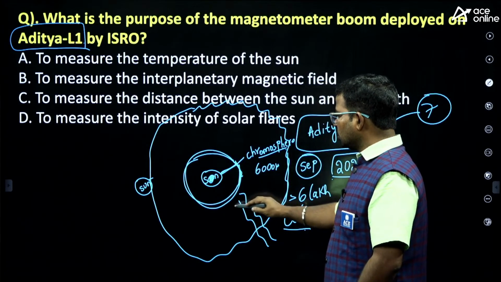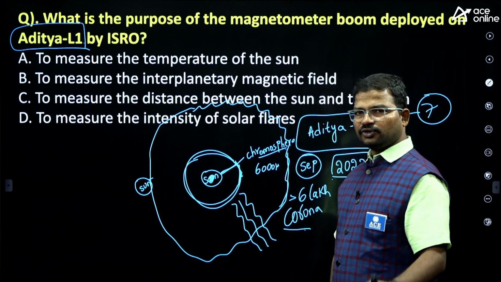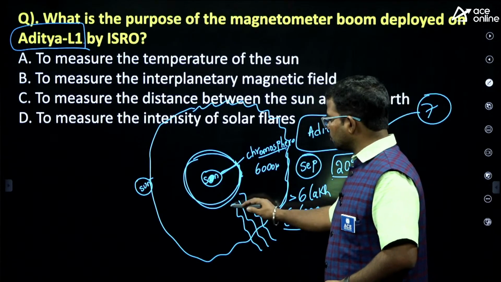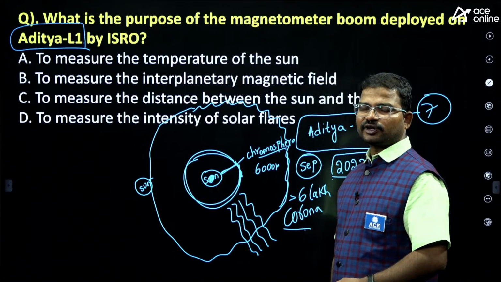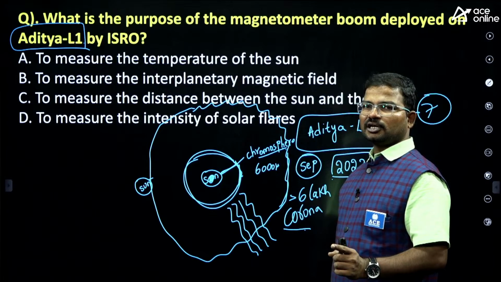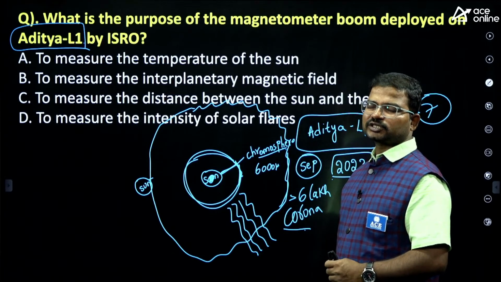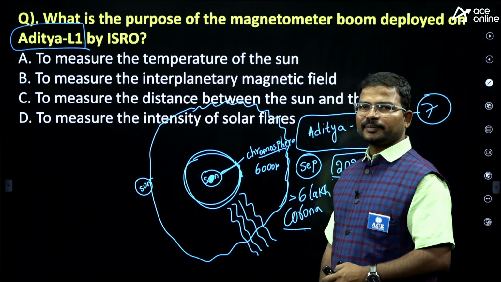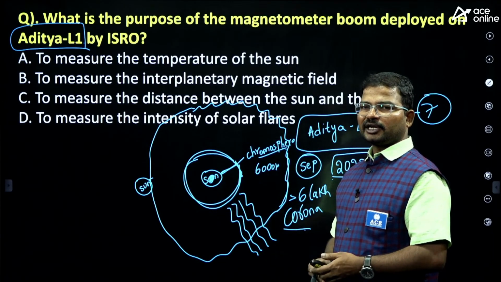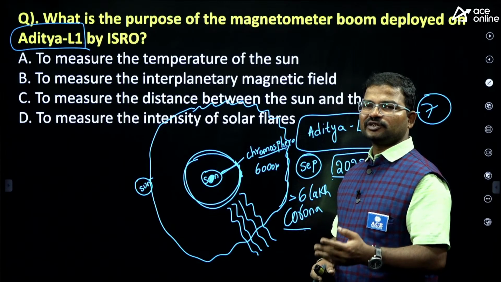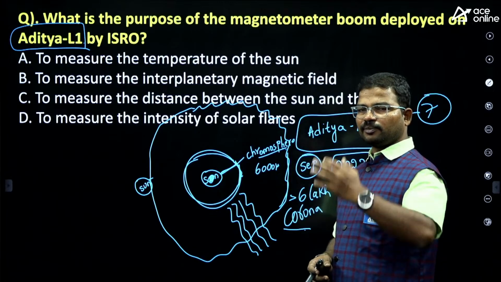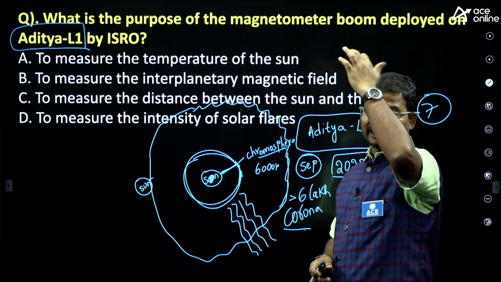If you know the direction of those fireballs, those coronal mass ejections, we can reduce the impact on the Earth. That's why Papa is one of the payloads, especially in Aditya L1. Papa studies ultraviolet radiation, infrared radiation, and coronal mass ejections. To study all these things, we finally launched 7 payloads.